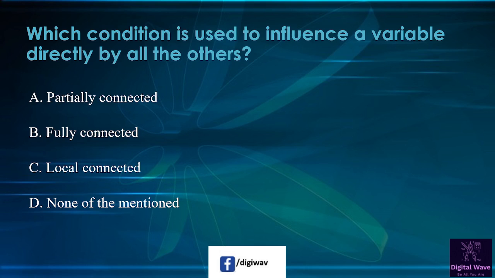Next question is, which condition is used to influence a variable directly by all the others? So first option available here, partially connected. Second one is fully connected. Third one is locally connected, and the last one is none of the mentioned. So right answer will be fully connected.